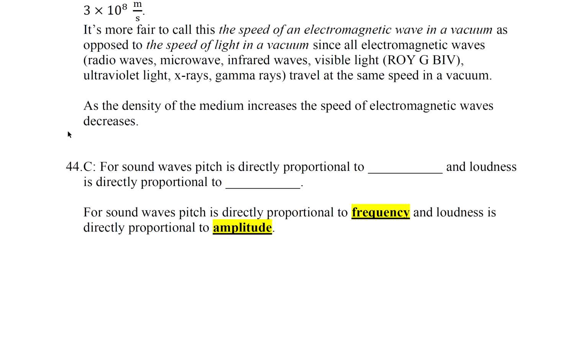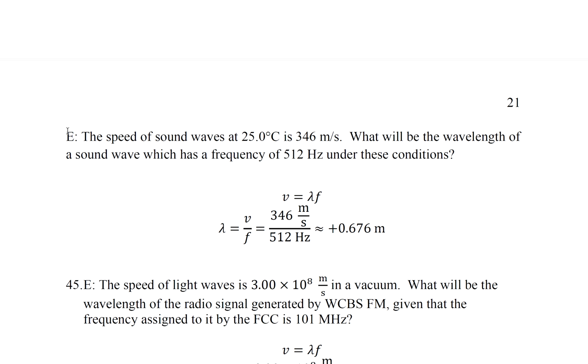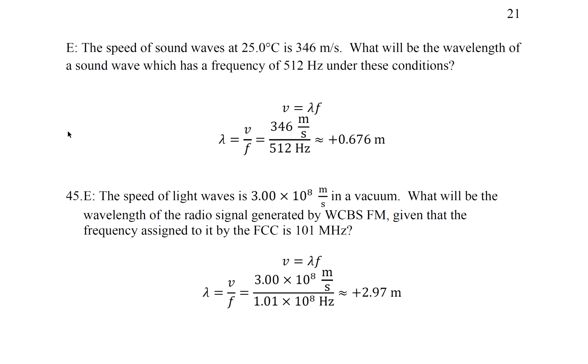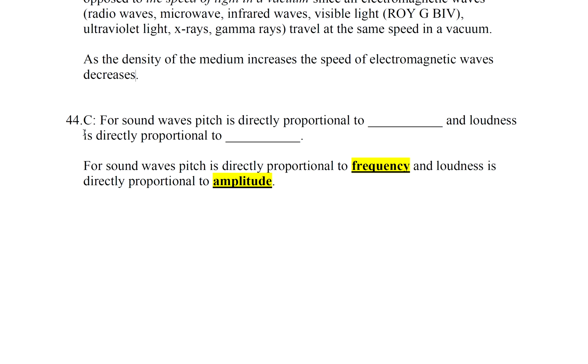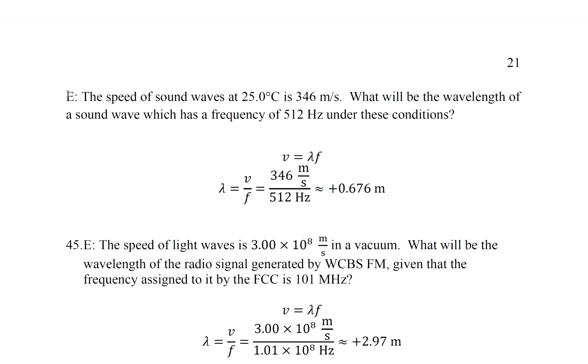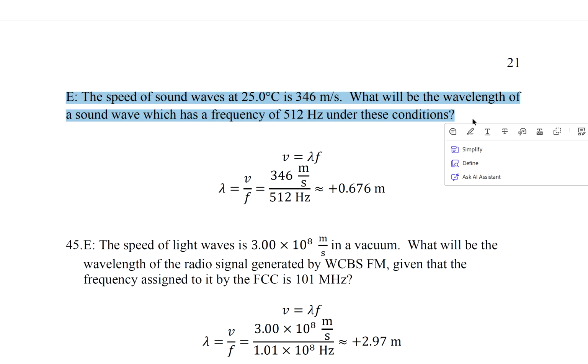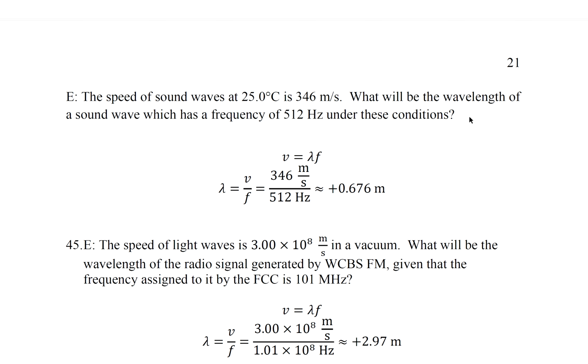Question 44. For sound waves, pitch means frequency and loudness means amplitude. So this is an example. The speed of sound waves at 25 degrees Celsius is 346 meters per second. What would be the wavelength of a sound wave which has a frequency of 512 hertz under these conditions? V equals lambda f. Solve for lambda.